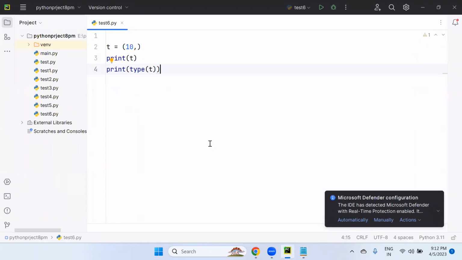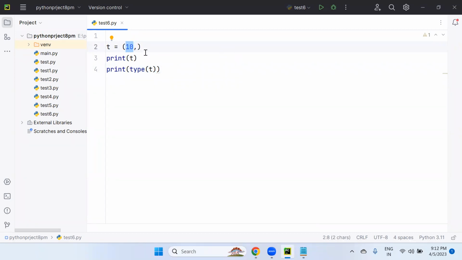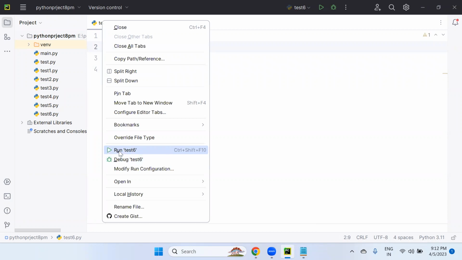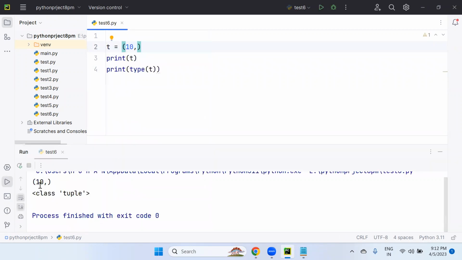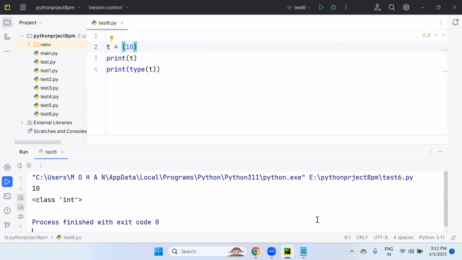Already we discussed this. So here t equals 10, and after 10, is the comma there or not? Yes, the comma is there. Just because of the comma, we are able to create a tuple with a single element. Look at this tuple type: a single element is there, and tuple type it is. But if I don't provide a comma after the single element, it will not lead to a tuple. It leads to an integer only. So these are the tuple rules and regulations.